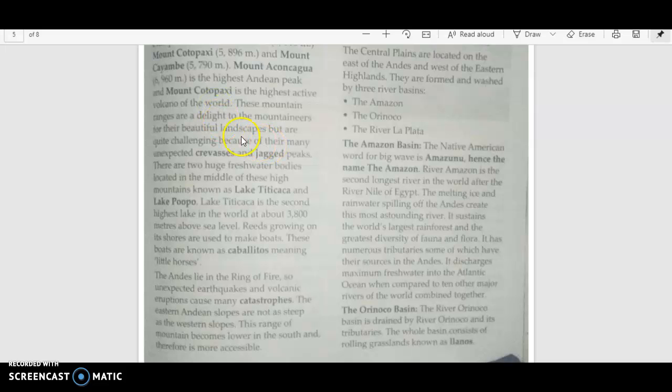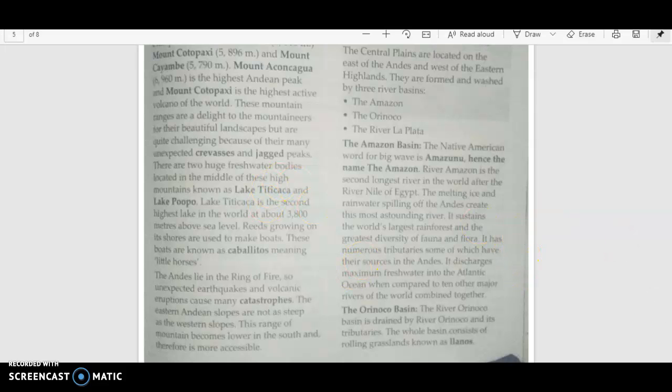So there are different things that we will not be touching. We'll come to the lakes, which are again in the syllabus. So there are two lakes, one is Lake Titicaca and the other is Lake Poopó. These are the two lakes. And when we talk about Lake Titicaca, it is the second highest lake in the world. Right? It is the second highest lake in the world, and that is why it has a lot of importance, right?